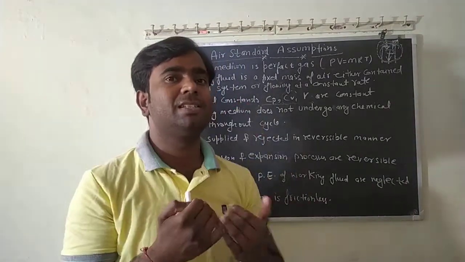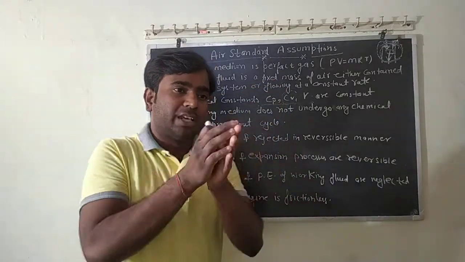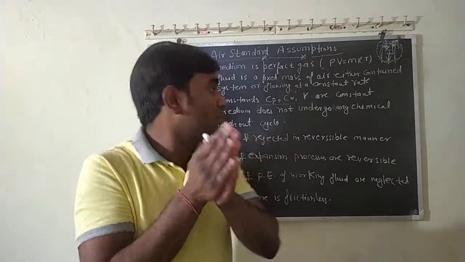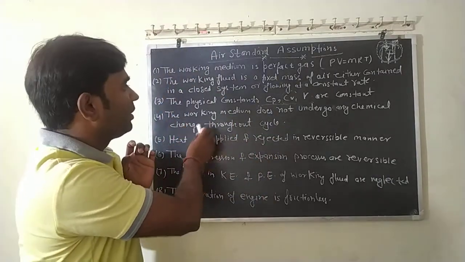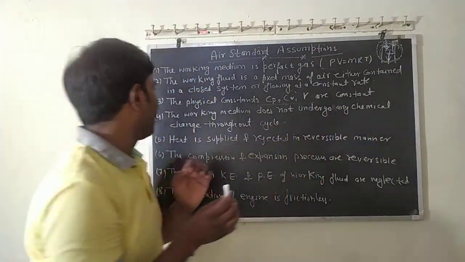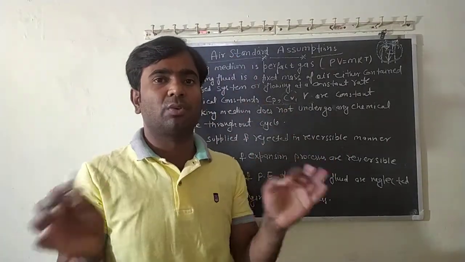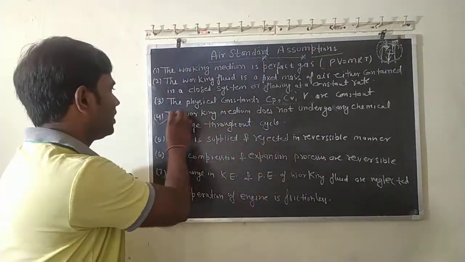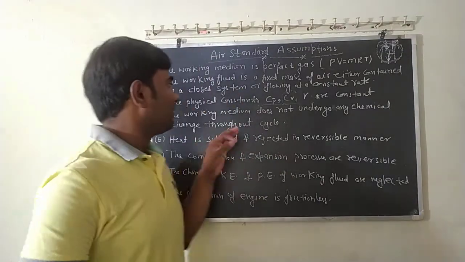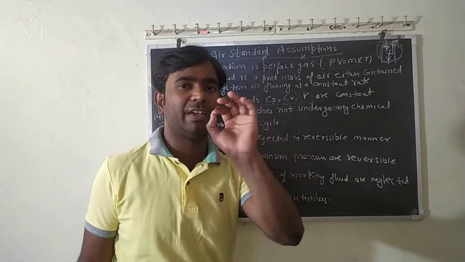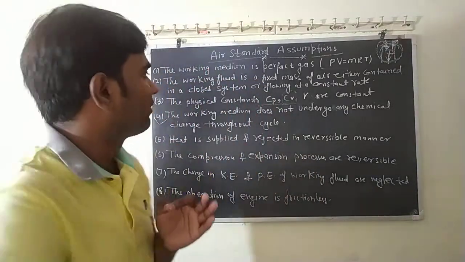We assume there is no chemical change and no reaction. This also makes our analysis easy. Each and every assumption is very important.